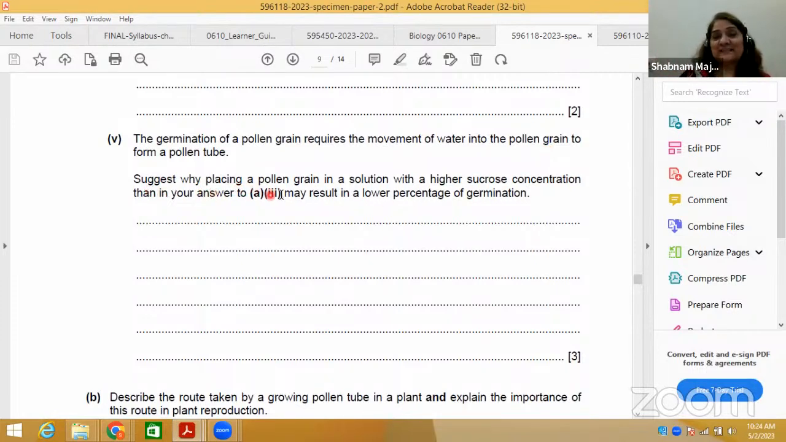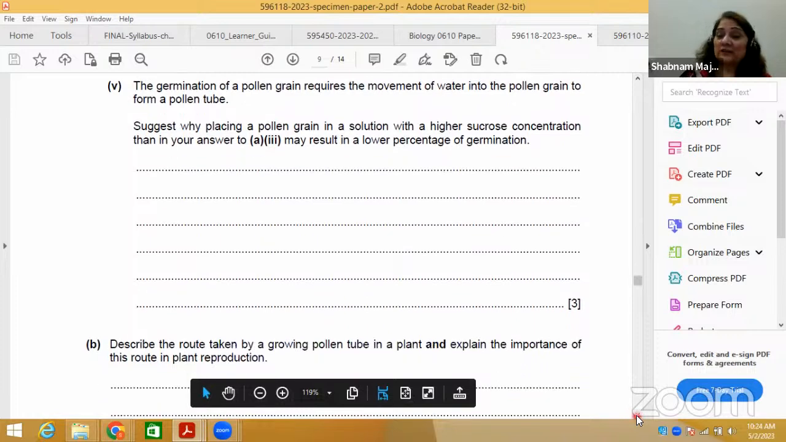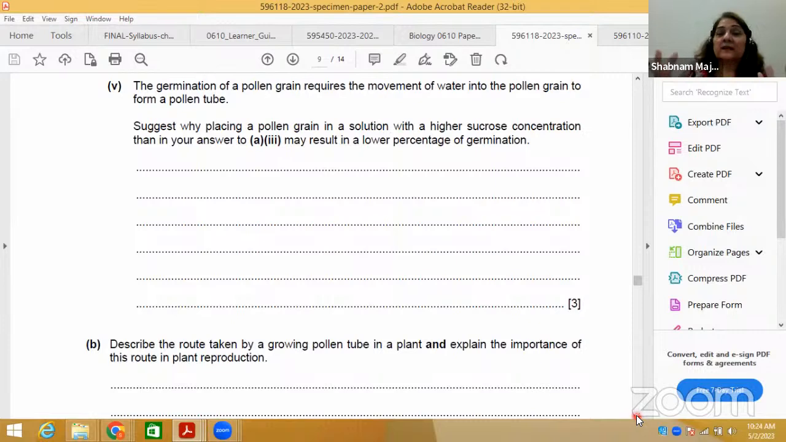So suggest why placing pollen grain in a solution with a higher sucrose concentration than in your answer may result in a lower percentage of germination. Low percentage because water stimulates and helps in maximum germination. Because a seed will germinate in the presence of what conditions? Oxygen, optimum temperature, and moisture, water. So water is needed. If water starts moving out, the water will decrease, so germination slows down.